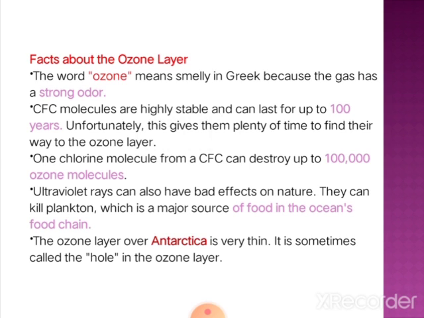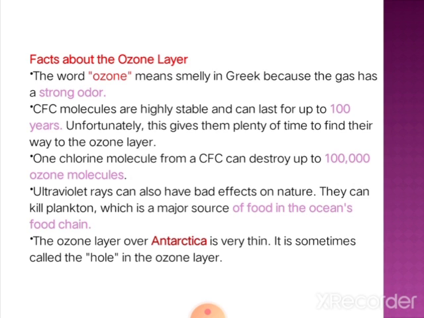One chlorine free radical formed by a CFC can continuously destroy around 1 lakh ozone molecules. As a result, there is a drastic change in the concentration of ozone in that particular area.